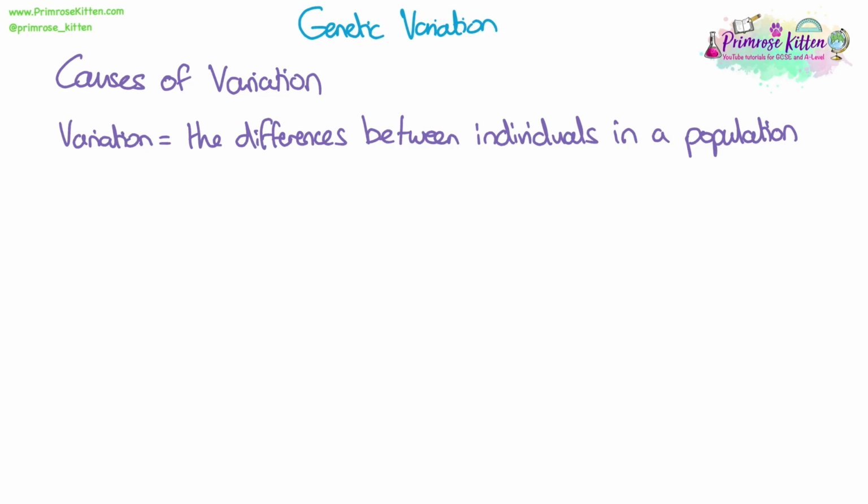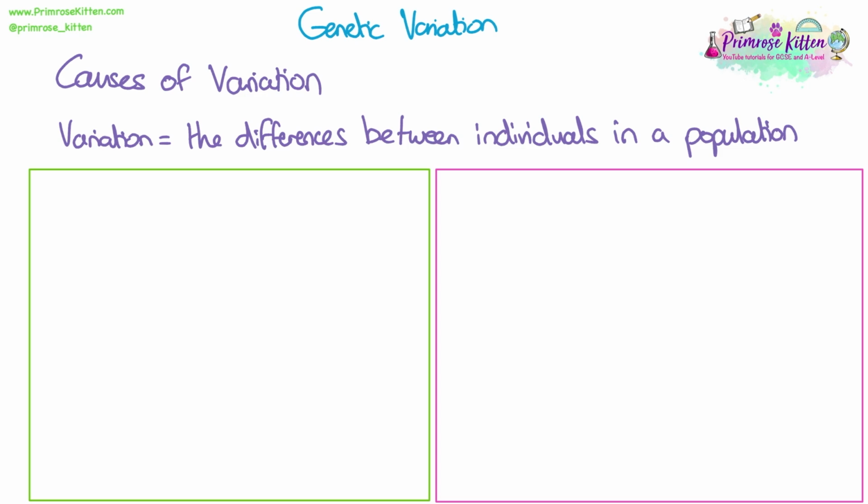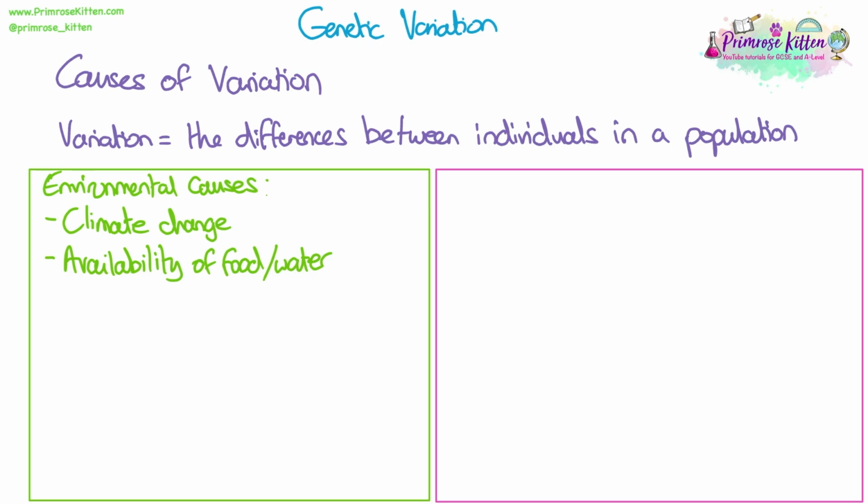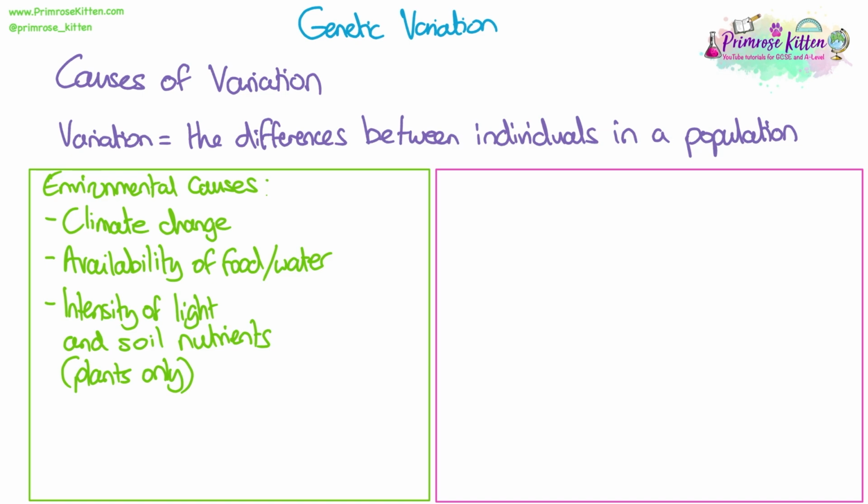So there are two causes of variation, and we need to think about how genetic variation is created as well. There are environmental causes. These can include climate change, so that means drastic changes in abiotic conditions, the availability of food or water in the habitat where they live, the intensity of light and soil nutrients. These last two are pretty much going to affect plants only.